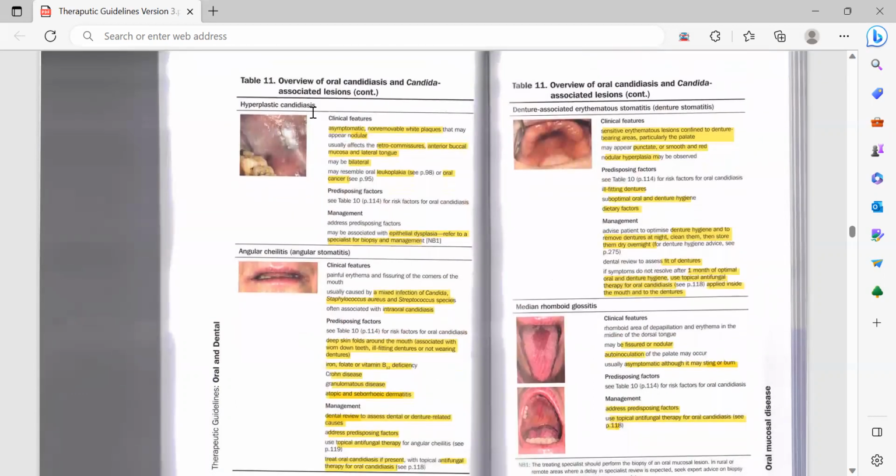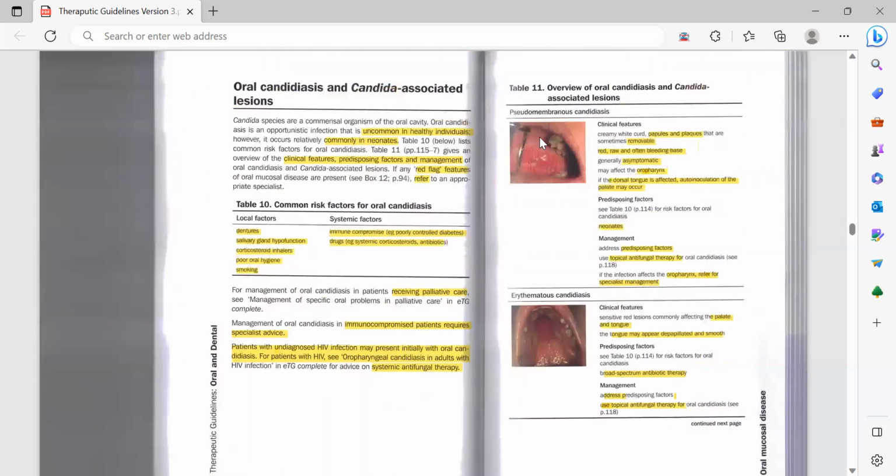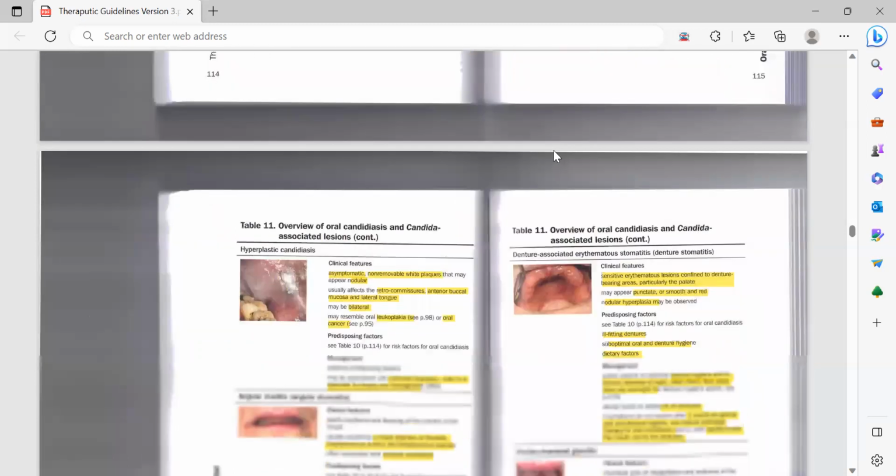Then the third type, which is hyperplastic candidiasis, is asymptomatic, and it is non-removable white plaques that may appear nodular. So this appearance is just like a nodule, and it is white in color. It is plaque in shape, and it is non-removable. This one, pseudomembrane, was removable.